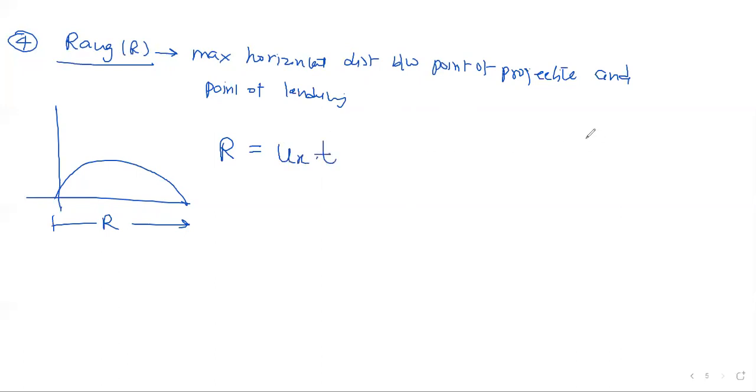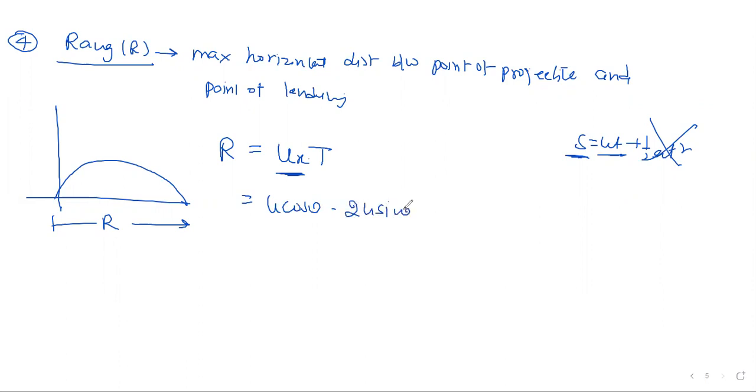If you want to write the complete equation, s is equal to ut plus half at square. In the x direction, the acceleration is 0, so this term is 0. So s we are calling R, and it is ut, horizontal velocity into time. I should write capital T here because you want the total time of flight, not just small t. Don't confuse it with capital T. So ux we already know, velocity in x direction, U cos theta always.